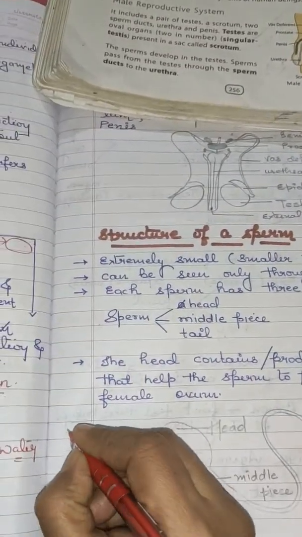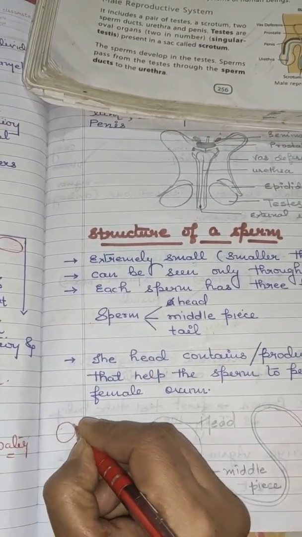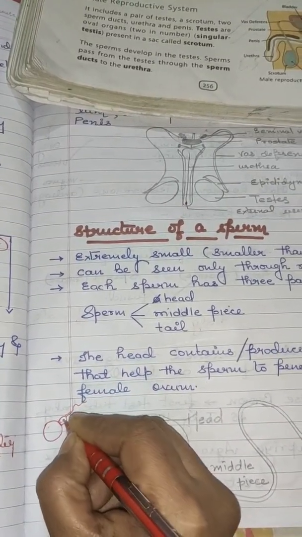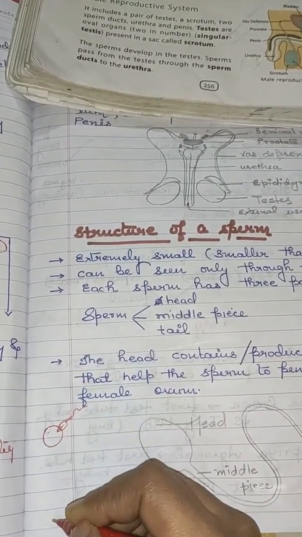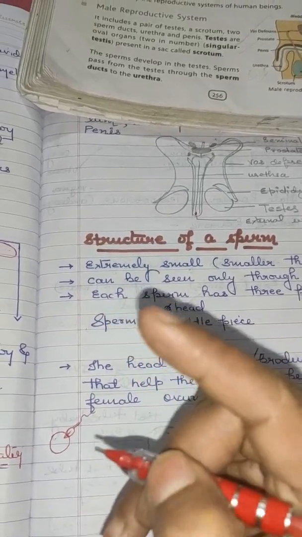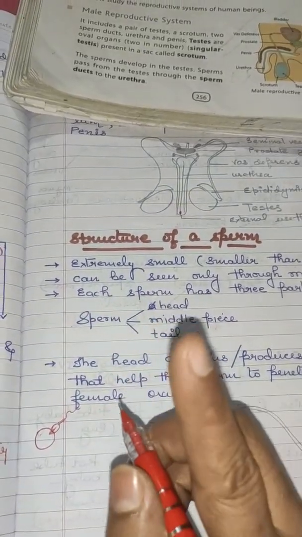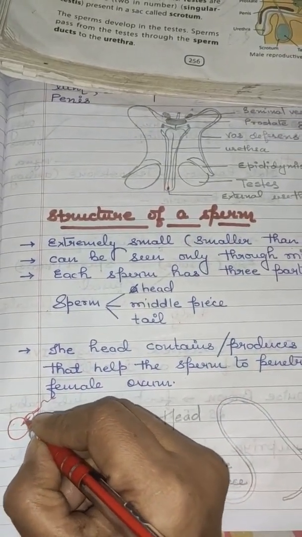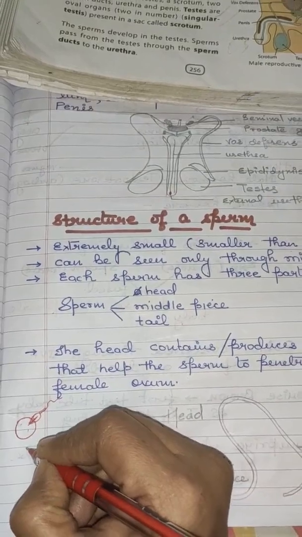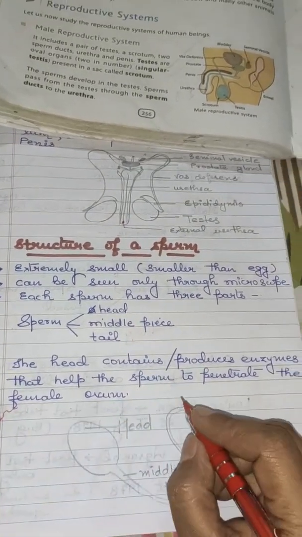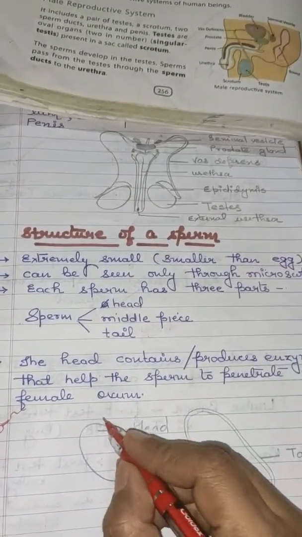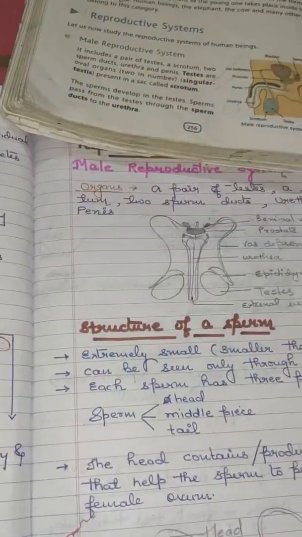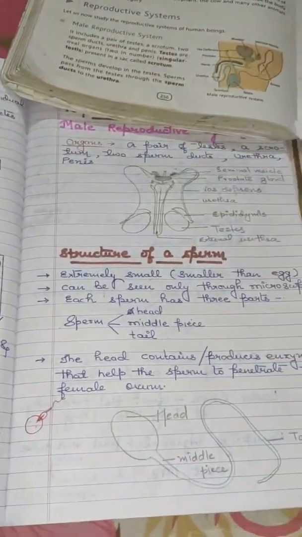This is your ovum, and many sperms come and try to penetrate or enter the egg cell, but only one sperm enters the egg cell, because fusion is between only one sperm and the egg cell. And this penetration of the sperm cell into the egg cell is all because of the presence of enzymes at the head of the sperm. Clear? This is the structure of the sperm.